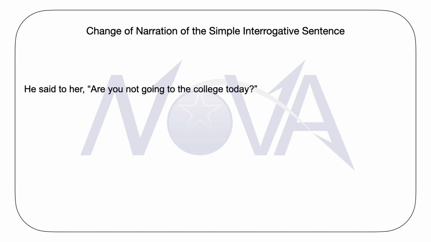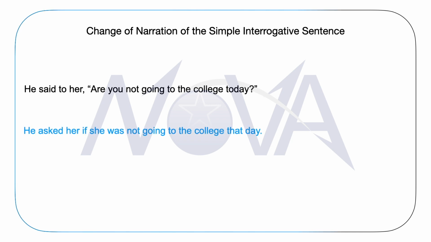It would rather be a full stop. If we apply all the rules to this one sentence before our eyes, it becomes very easy for us to understand its indirect narration, which is: He asked her if she was not going to the college that day.